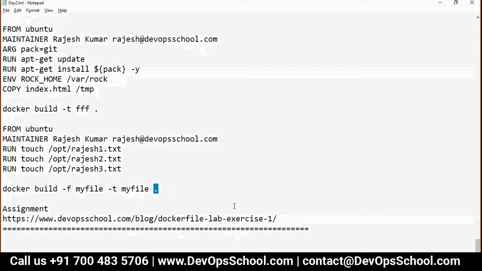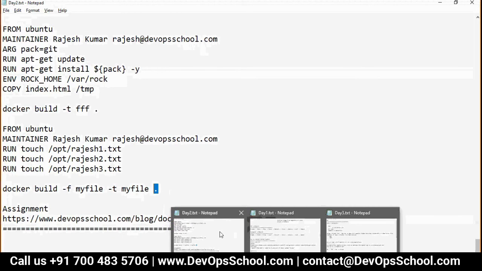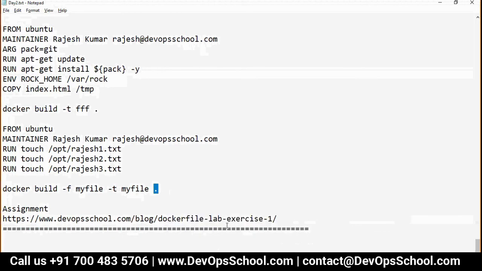Are you getting my points? Yeah. How to read the Dockerfile in that case, the context? See, the Dockerfile will be read from the place where you are running the command. If you feel that the Dockerfile location is somewhere else, you give the -f and then the full path here.